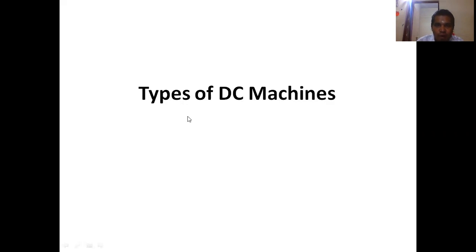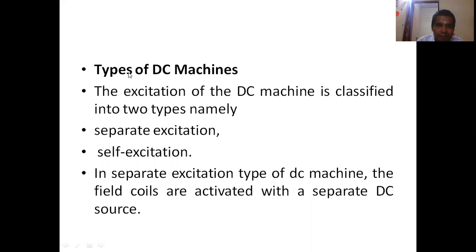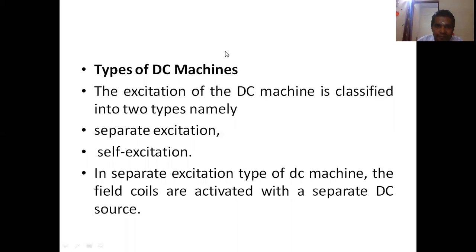Types of DC machines. What are the types of DC machines? Machine means it may be a DC motor, it may be a DC generator, right? So the excitation of DC machines is classified into two types. Excitation means what? Excitation means the supply given to the field winding of the DC machine.